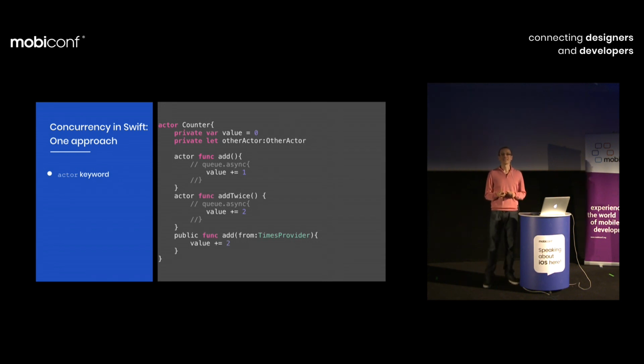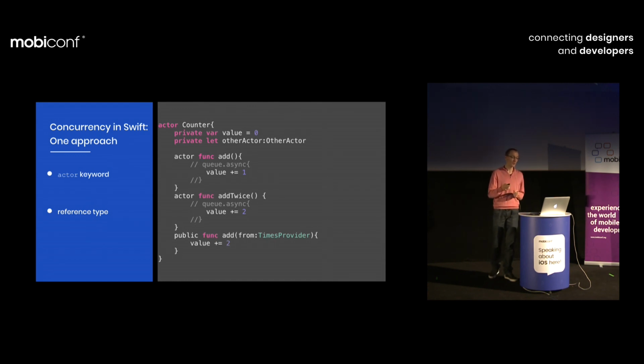An actor is a special class. You may think of it as a special class that seals all the private properties of an actor class onto a serial dispatch queue.